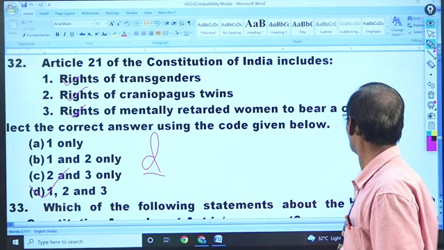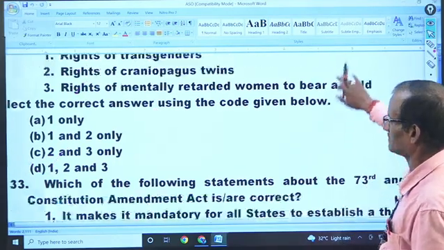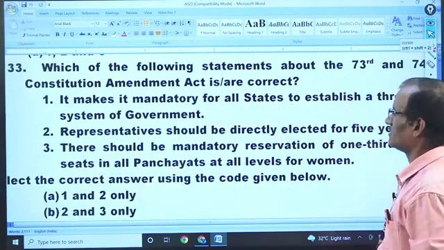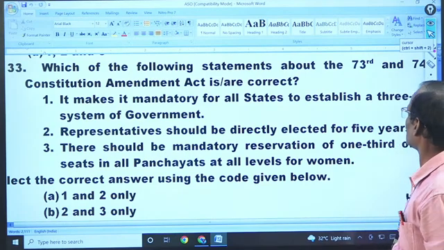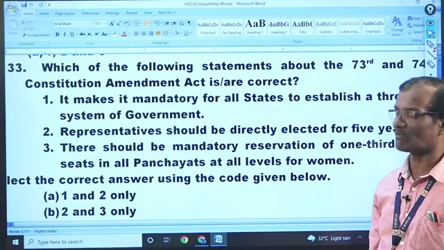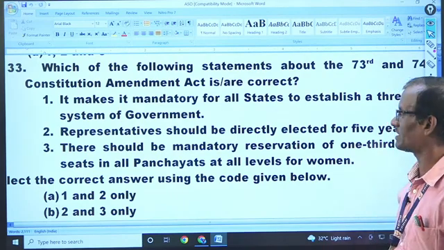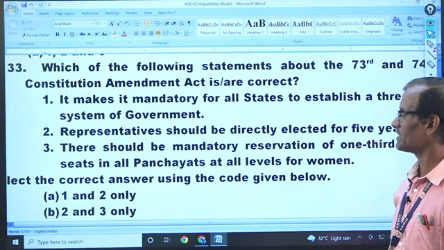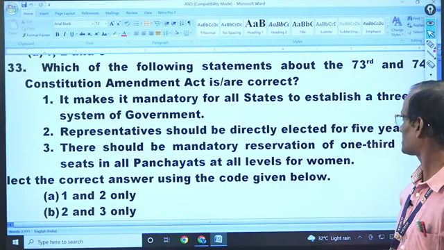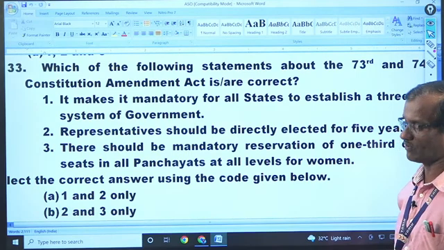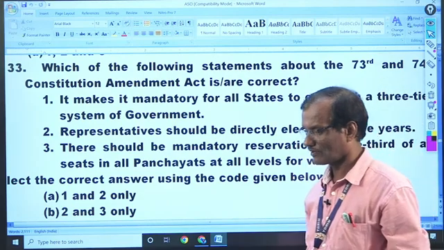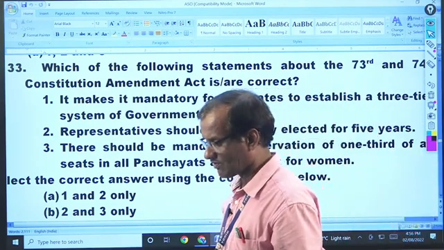Okay, 33 will be our last question because time is going to be off. Which of the following statements about the 73rd and 74th Constitutional Amendment Acts are correct? Number 1, it makes it mandatory for all states to establish a three-tier system of government. Number 2, representatives should be directly elected for 5 years. Number 3, there should be mandatory reservation of one-third seats in all panchayats at all levels for women. Can you answer question number 33? Anybody?